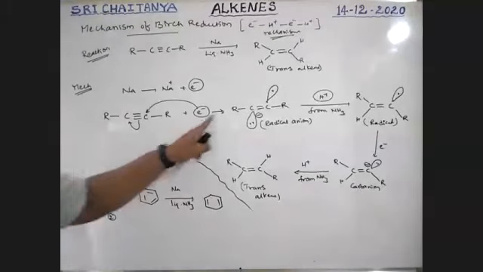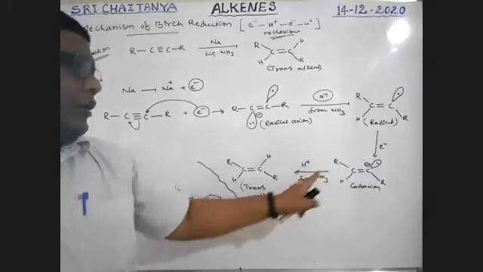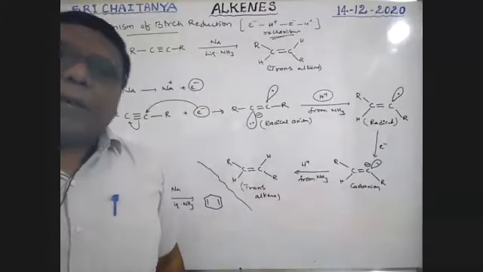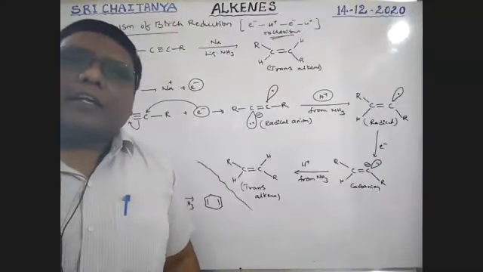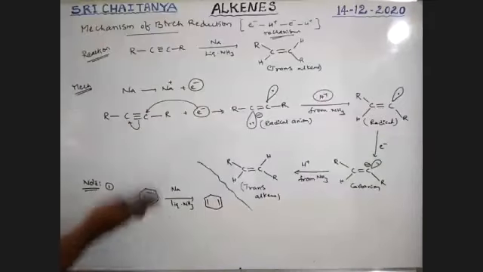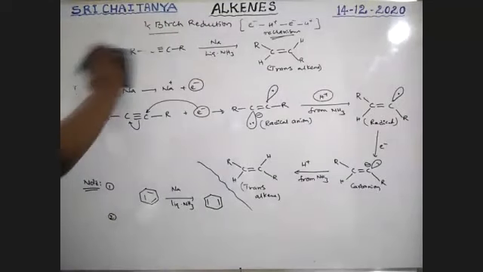So first electron, next proton, next electron, proton. That is why this is the electron-proton mechanism. Birch reduction mechanism is nothing but the electron-proton mechanism. Next, one more note point, boys. See here, stereospecific condition.